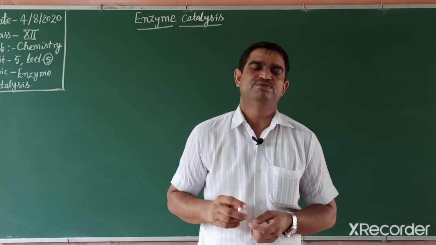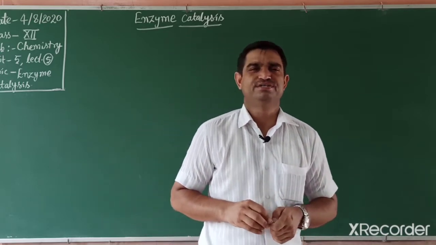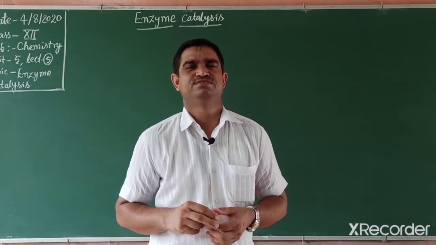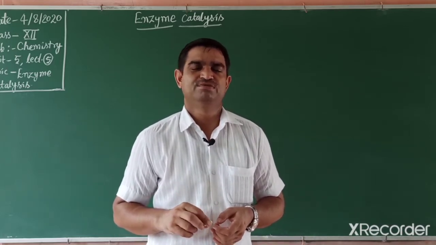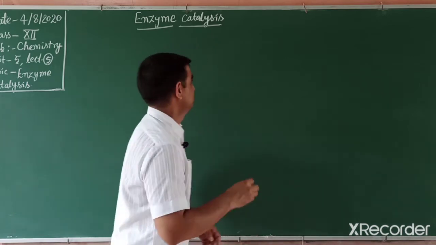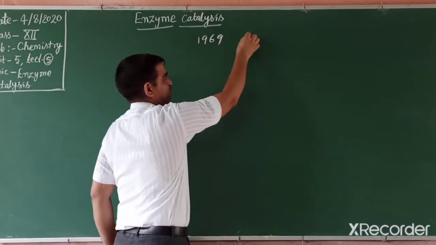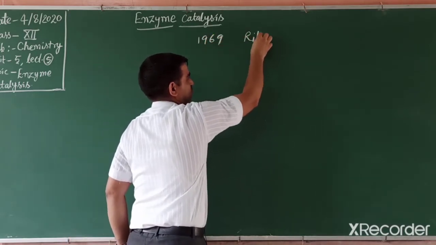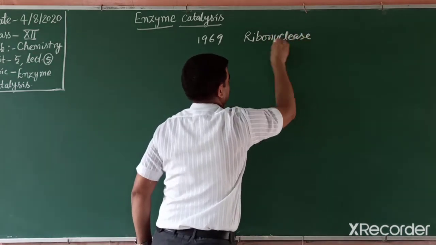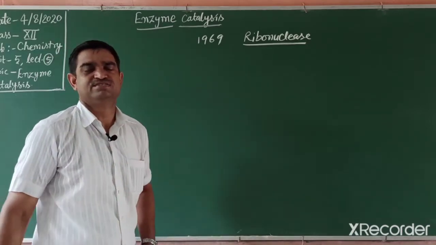And now we discuss the first enzyme prepared in the laboratory, in 1969, that is ribonuclease. This enzyme was prepared, and that scientist got the Nobel Prize in this field.